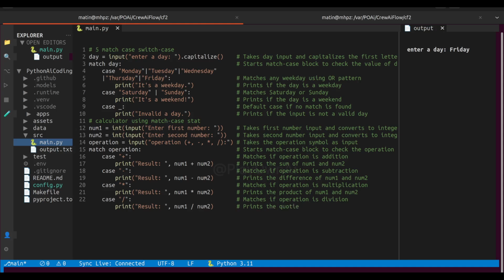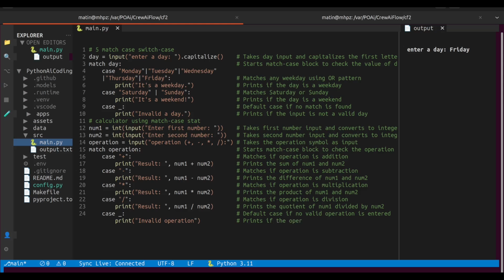Let's try again. Run it again. This time enter 20 and 4 and choose the star symbol. Output will be "Result: 80," which is correct. 20 times 4 equals 80. Try one more. Enter 9, then 3, and choose slash. Output "Result: 3." That's correct. 9 divided by 3 gives 3. If we type an invalid symbol like percent or ampersand, we'll see "Invalid operation." Python handles all these cases clearly using the match case block.